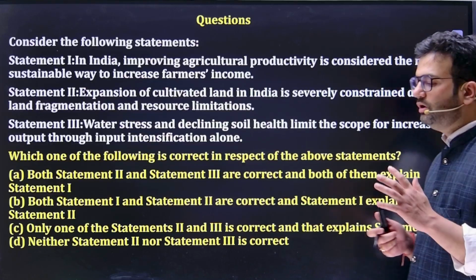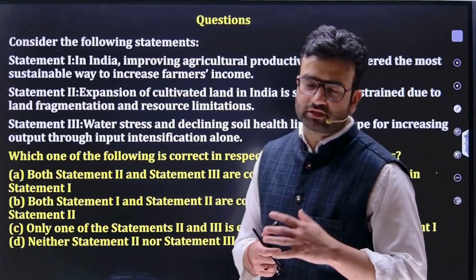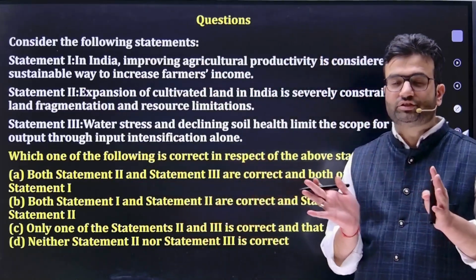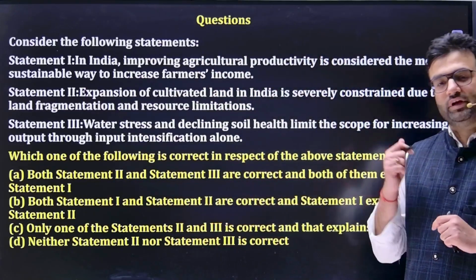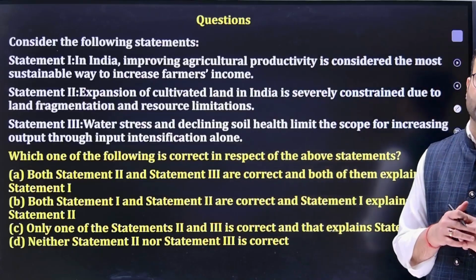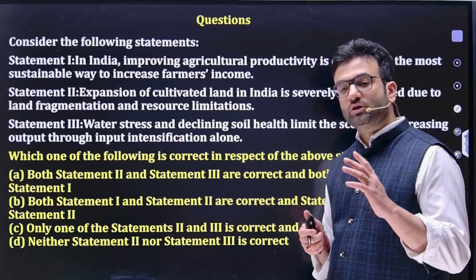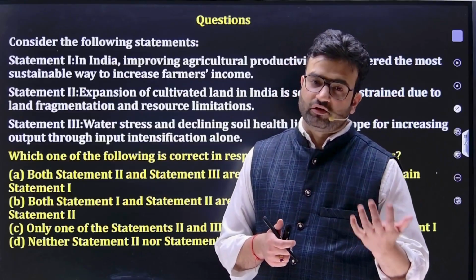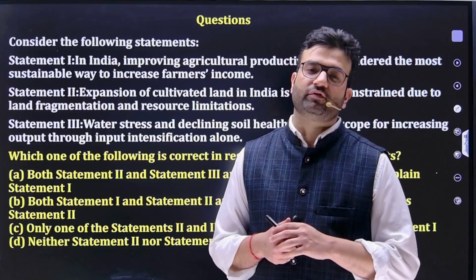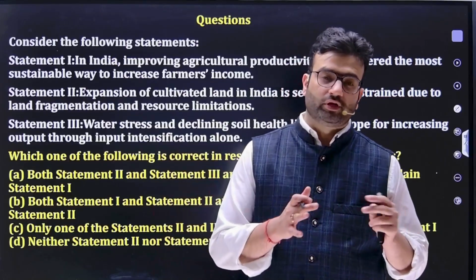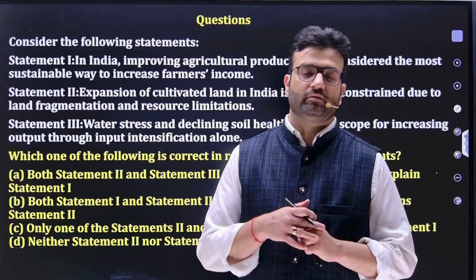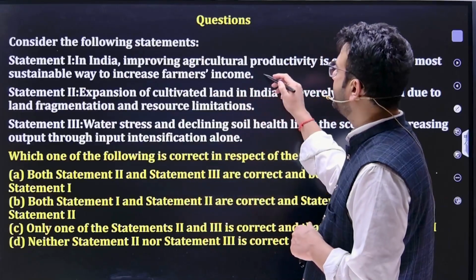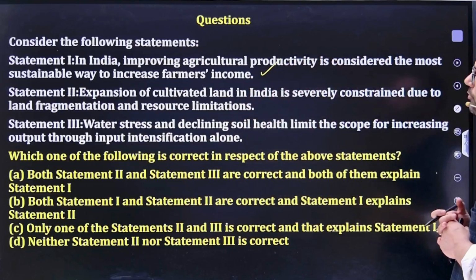The reason is we all know that we had a target to double the farmers' income, and to double that income we need to do expansion, we need to do diversification, and we need to enhance productivity, in a sustainable manner. Apart from that, we should also focus on soil productivity, soil health, easy availability of credit, enhancing the awareness of the farmers, and also promoting better agriculture marketing, better transportation, and post harvest infrastructure. All these things are quite essential. So statement 1 is true.